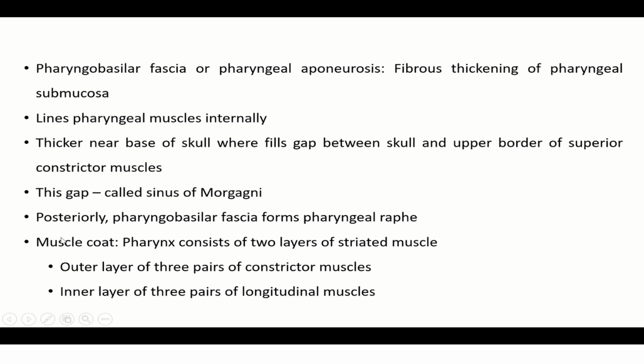There is one more sinus of Morgagni in the larynx. There will be 4 structures passing through the sinus of Morgagni. We'll come to see them in later slides. Posteriorly, the pharyngobasilar fascia forms the pharyngeal raphe into which the constrictor muscles are inserted.